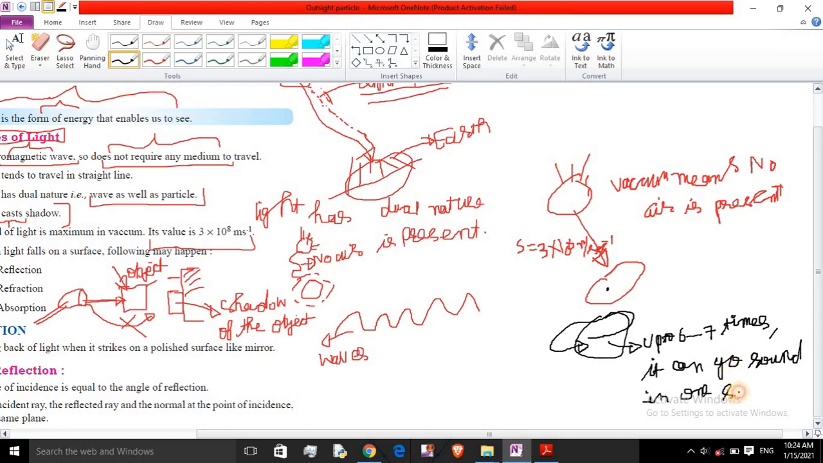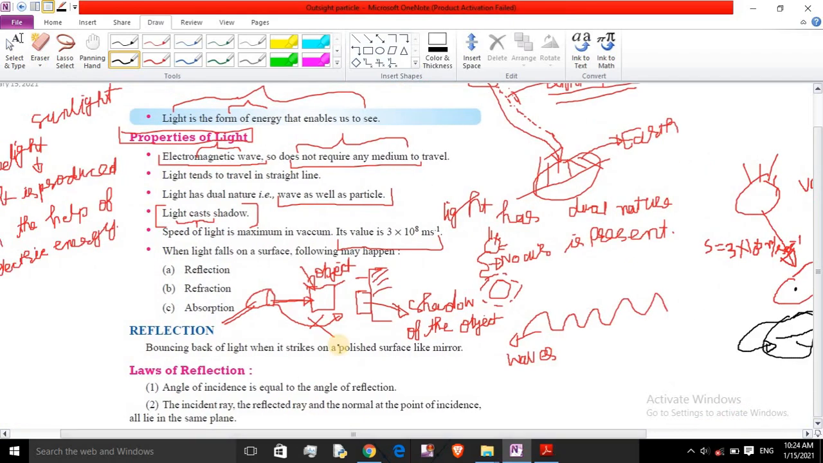So this is the speed of light. Now, the next property. When light falls on a surface, such as a water surface, mirror surface, wall surface or earth surface, three phenomena happen. The first is reflection, the second is refraction, the third is absorption. We will study them one by one.